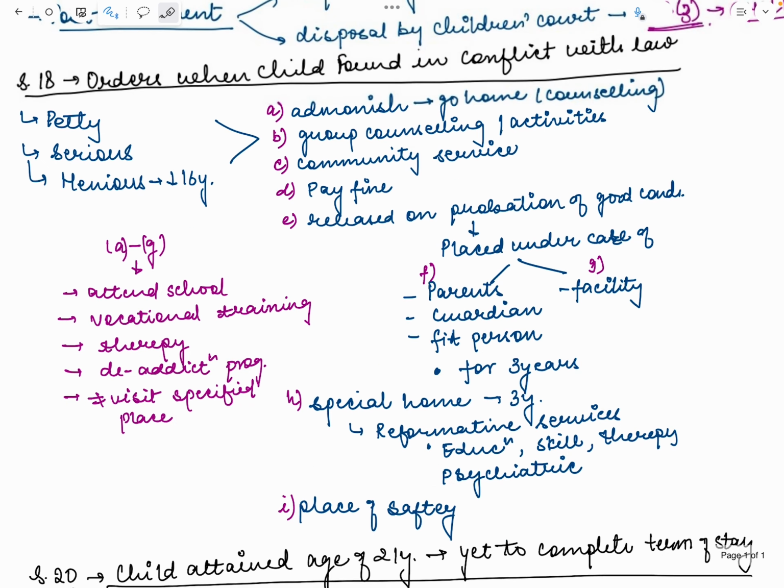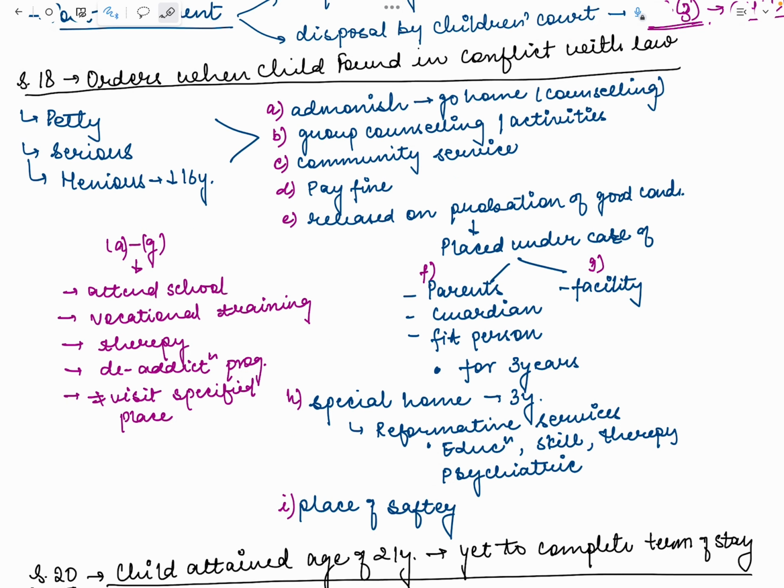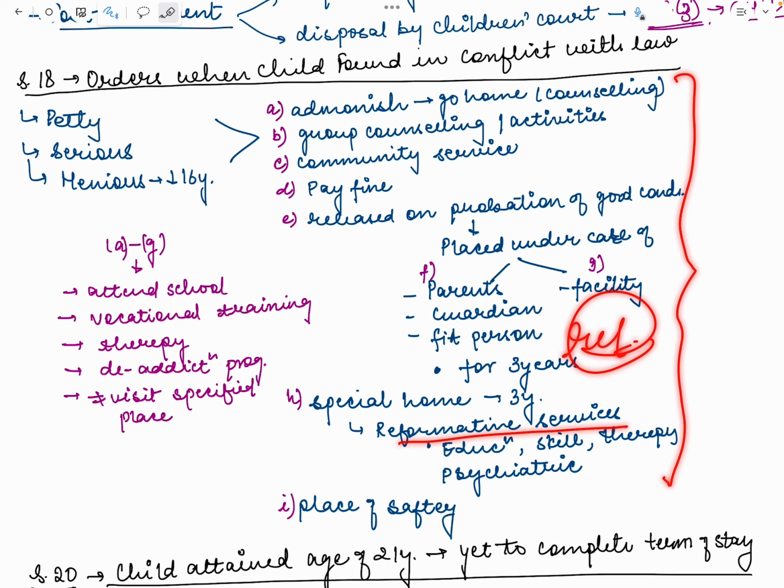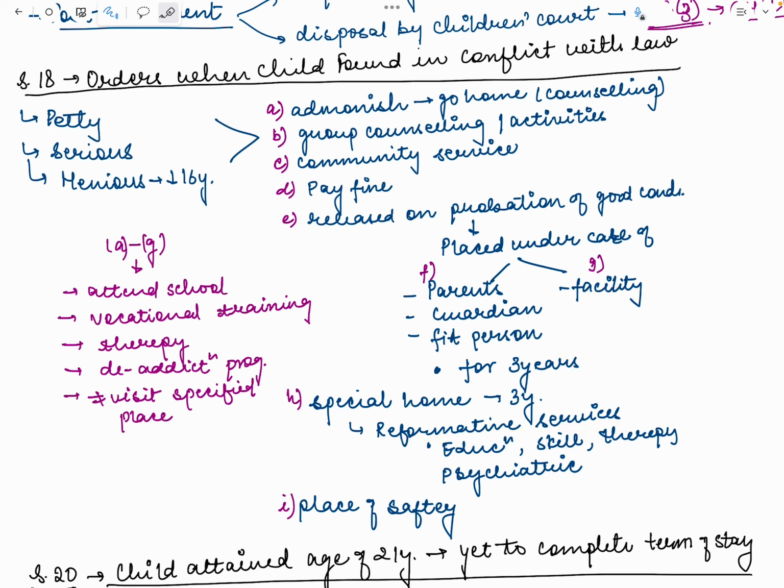So you see what is the benefit of trying as a child. The first thing you observe is that the punishments are not so severe. Plus, there is scope of reformation because you are providing a lot of reformative services like education, skilling, therapy, psychiatric treatment. The second benefit, you will see later on, is that if such a child is convicted, then whatever disqualifications are there on conviction do not apply to a child.